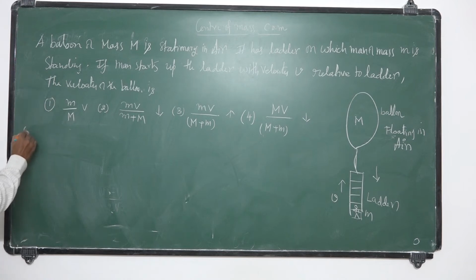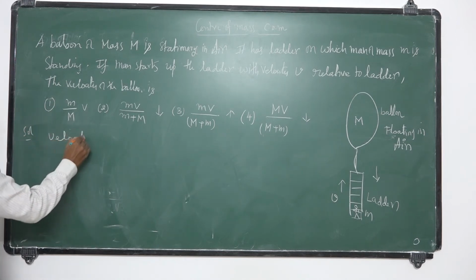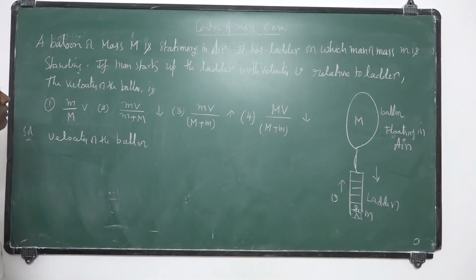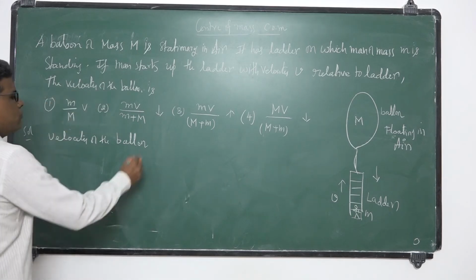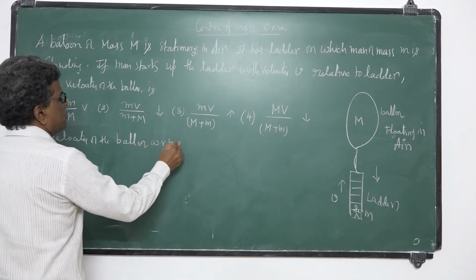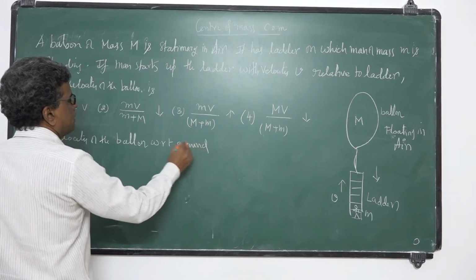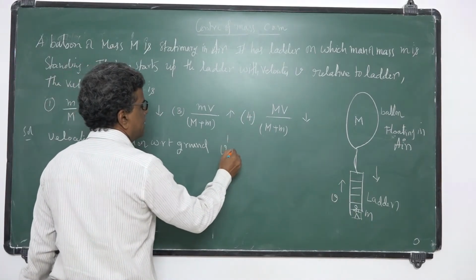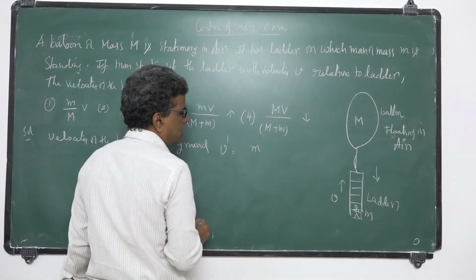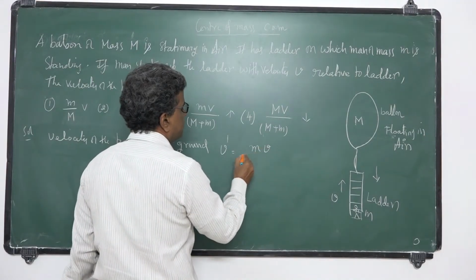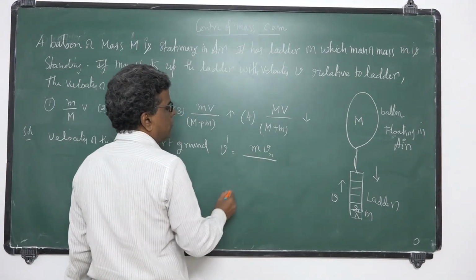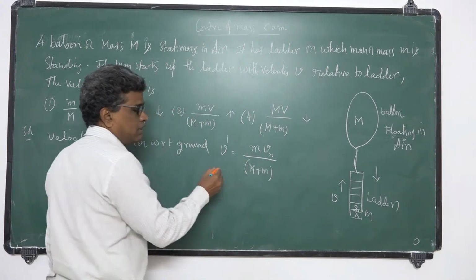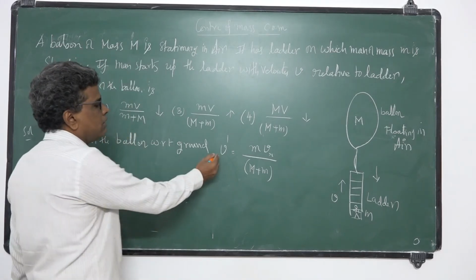So, the velocity of the balloon with respect to the ground, which is an inertial frame, is V dash equal to, as I explained earlier, m, the mass of the person, into the velocity of the person relative to the balloon, divided by the total mass, capital M plus small m. Earlier we got this expression.